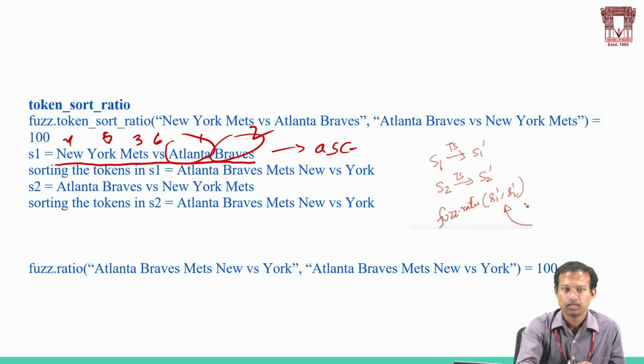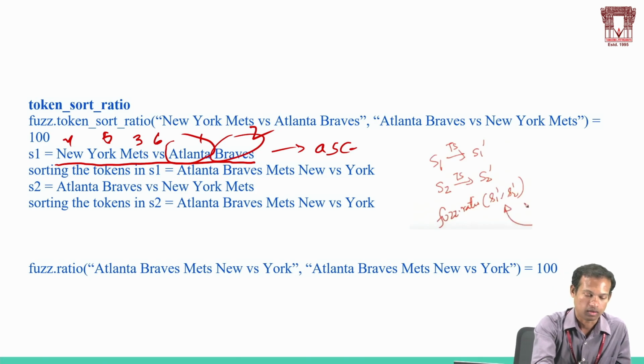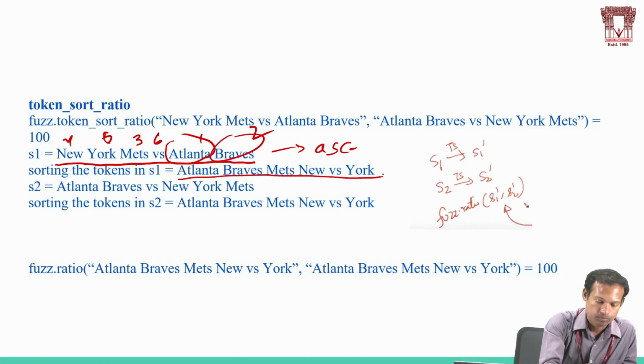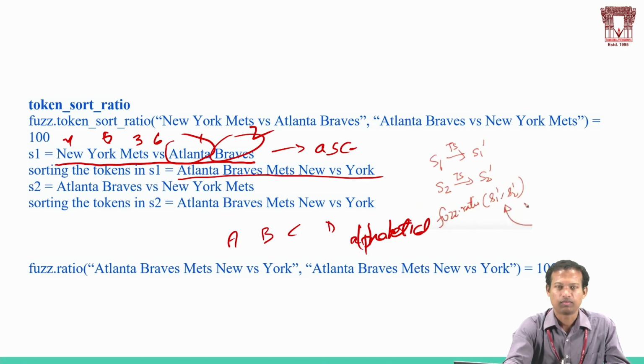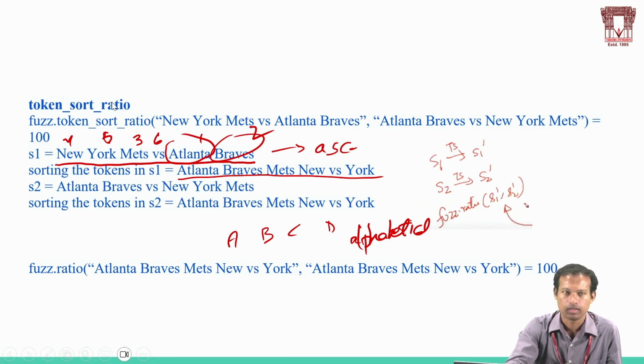We will arrange in the order of the sequence A, B, C, the alphabetical order. S1 alphabetical order will be Atlanta Braves Mets New. S2 alphabetical will be Atlanta Braves Mets.